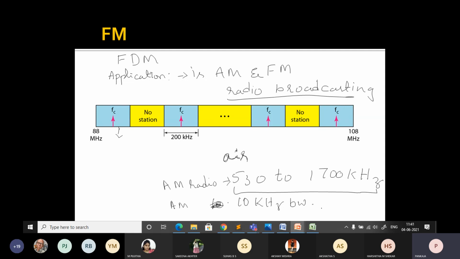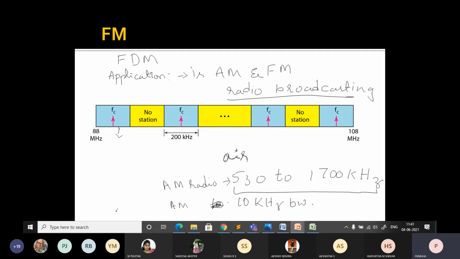Each station uses a different carrier frequency, and all the stations you can listen to differ in their carrier frequency, which means each is shifting its signal and multiplexing. The signal that goes to the air is a combination of signals.